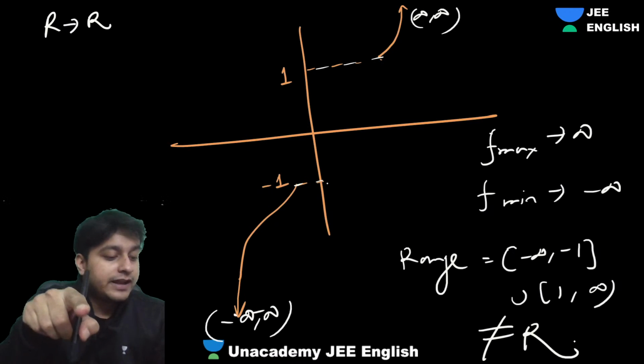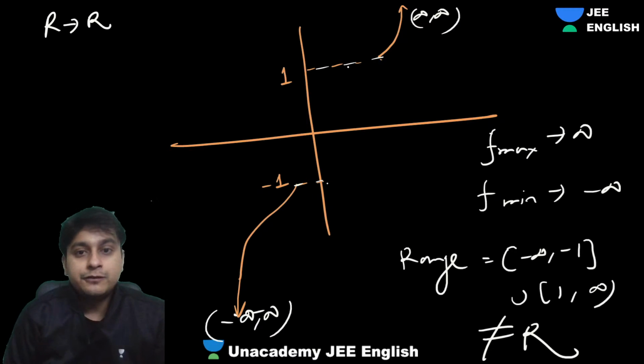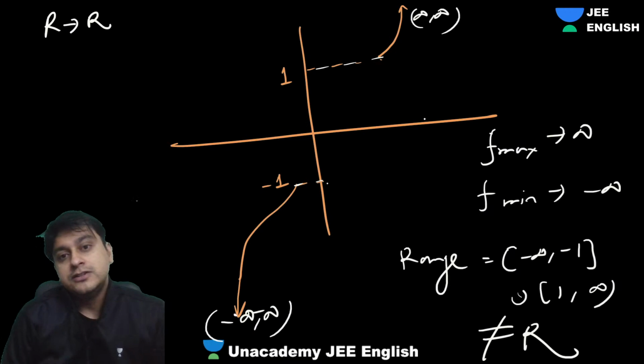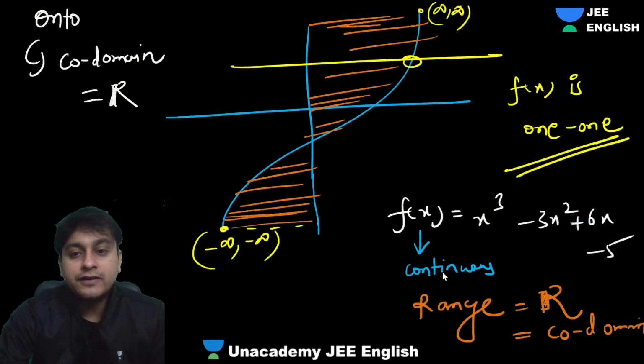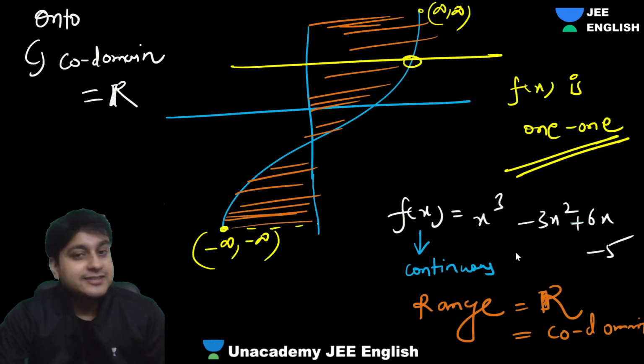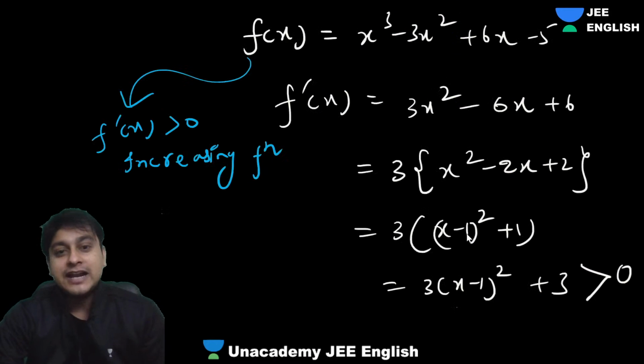Yes, very good, Lokesh, fantastic. So guys, very important point here. If the function breaks, then the codomain will not be equal to the range. So it is very, very important that the function has to be continuous. Obviously, cubic functions are continuous. So then only it will be onto. That is very, very important.